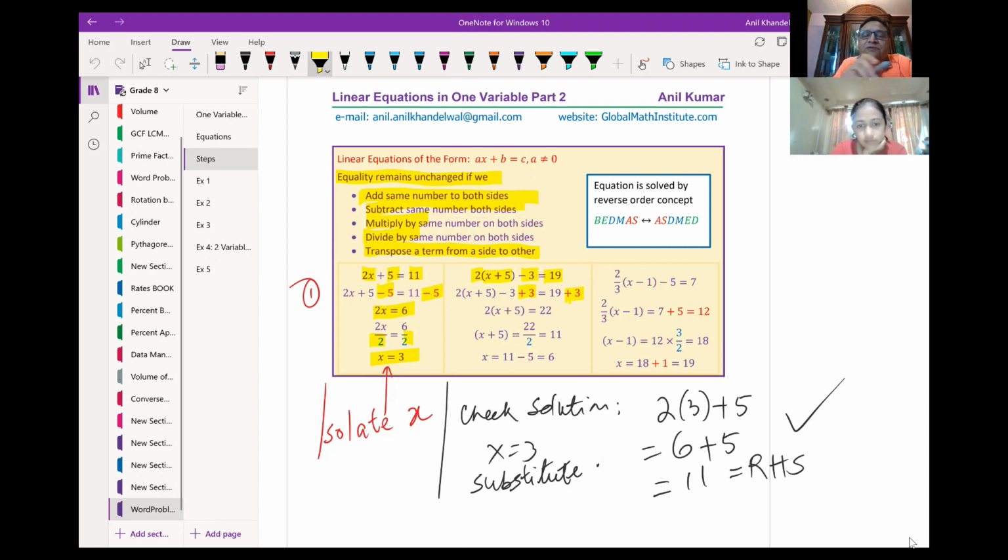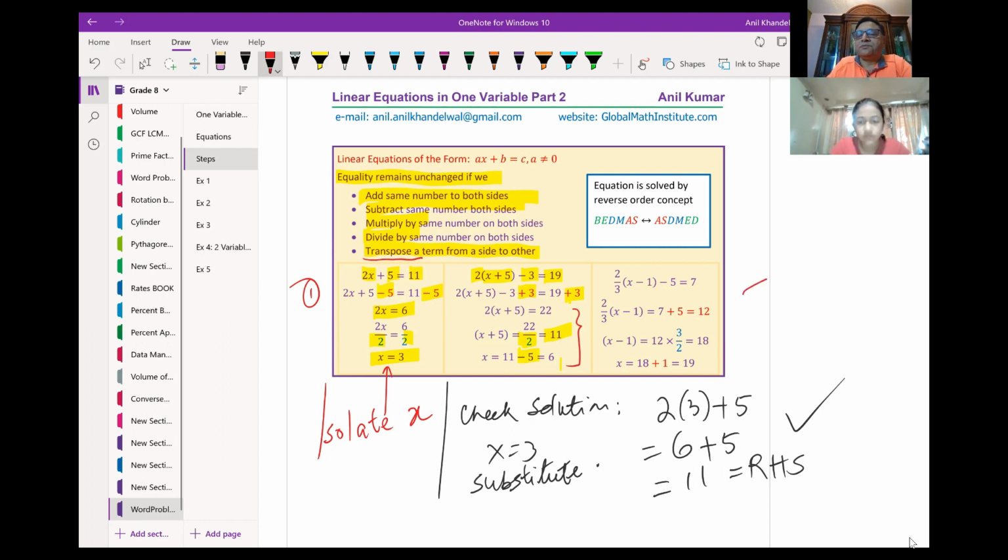And then we get 2 bracket x plus 5 bracket is equal to 22. Correct. And then we will divide by 2, get 11, and then we will subtract 5 and get 6, correct? Now, what have I done here? In these steps, I have used the property to transpose a term.